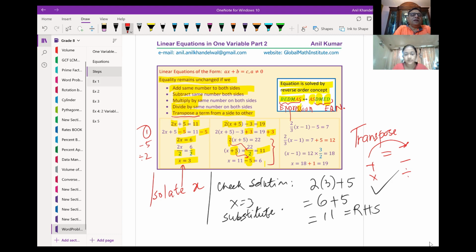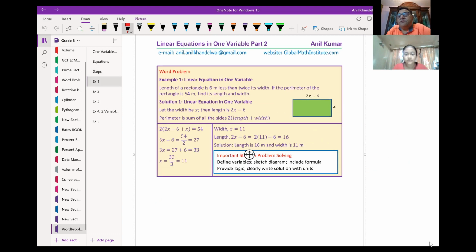Yes. Okay. Now let's take an example. Now I've taken a word problem. Here is the first question for you. We are going to make a linear equation from the given word problem and then solve it. This is the main thing which we are going to learn today. Okay? Yes. Perfect.